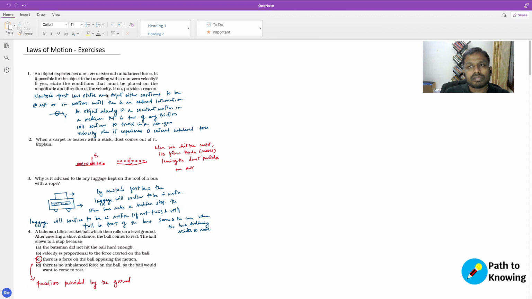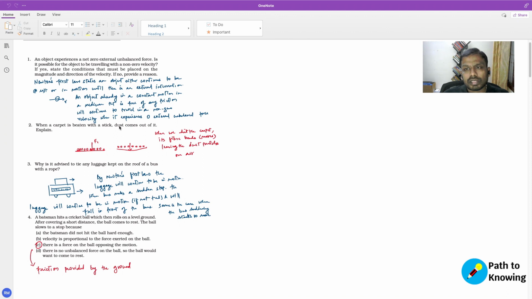So yes, the condition is that if the object is already in motion, it will continue to move with that non-zero velocity, even though there is no net external unbalanced force, right? So that's the condition. The object should be already in motion, and if that is there, then the object can travel with that non-zero velocity.